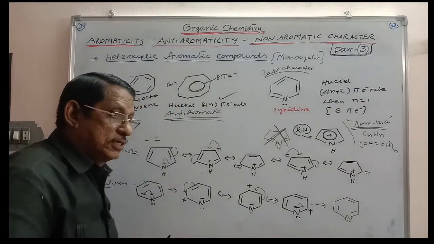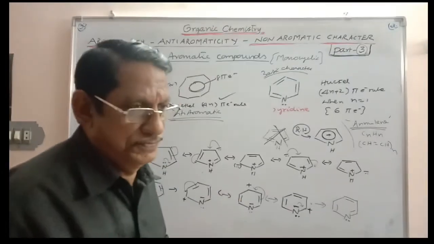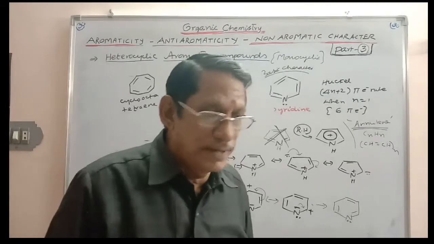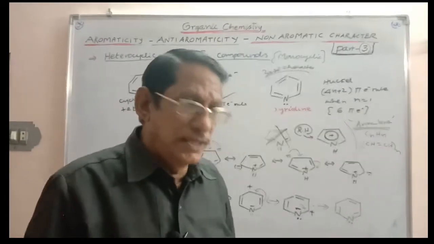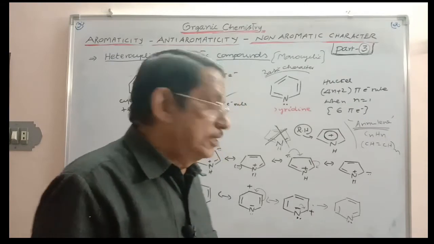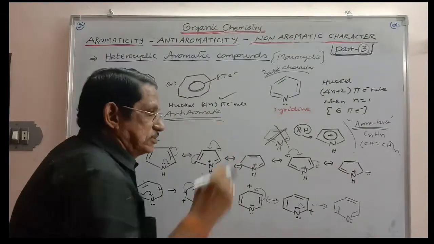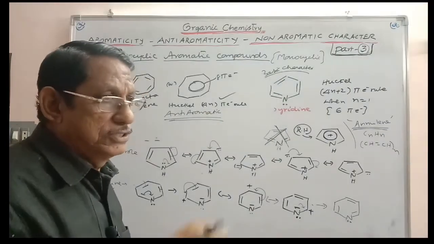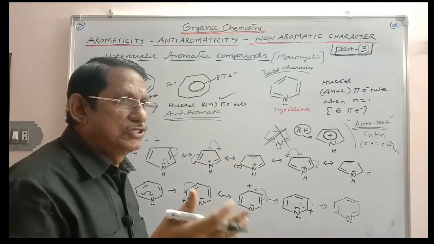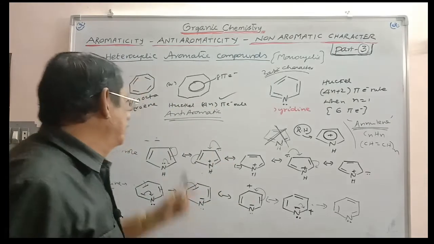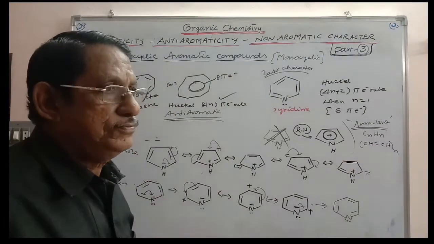What about the practicality? This should be in agreement with experiments like spectral analysis, in particular NMR spectrum, dipole moment, and also X-ray analysis. As I previously indicated, according to X-ray analysis, there are two types of bond lengths. One is 1.54, the other one is 1.34. One is double bond character, the other one is single bond character. And here, if you take the resonance forms, it would be half double bond, half single bond. That is not there.